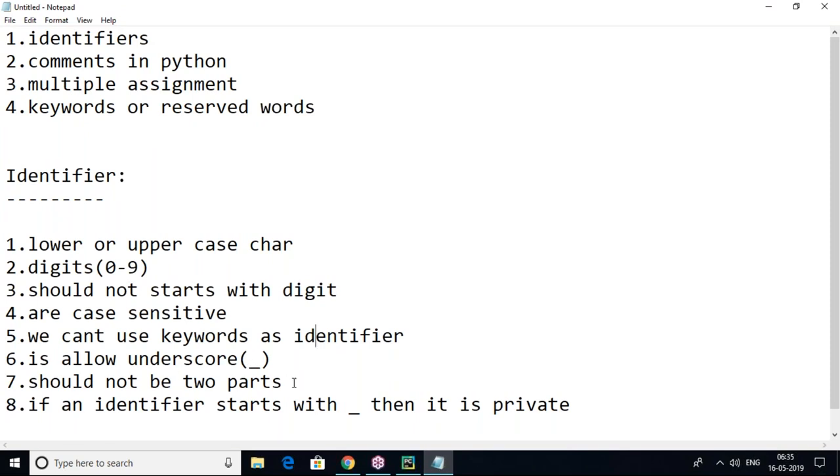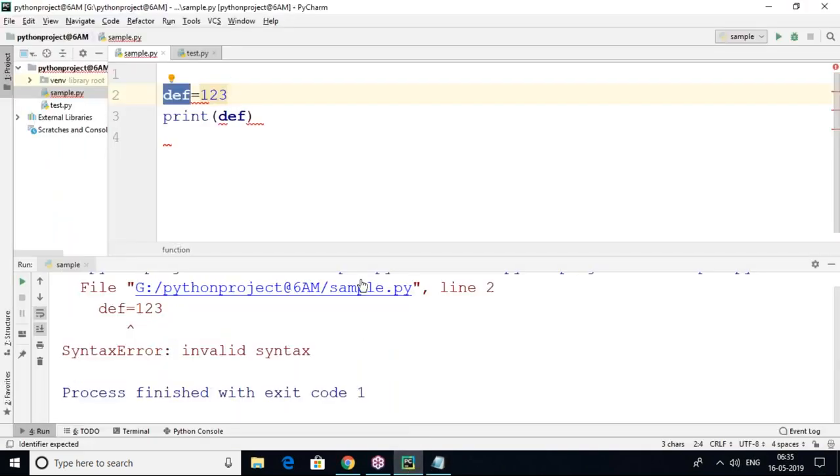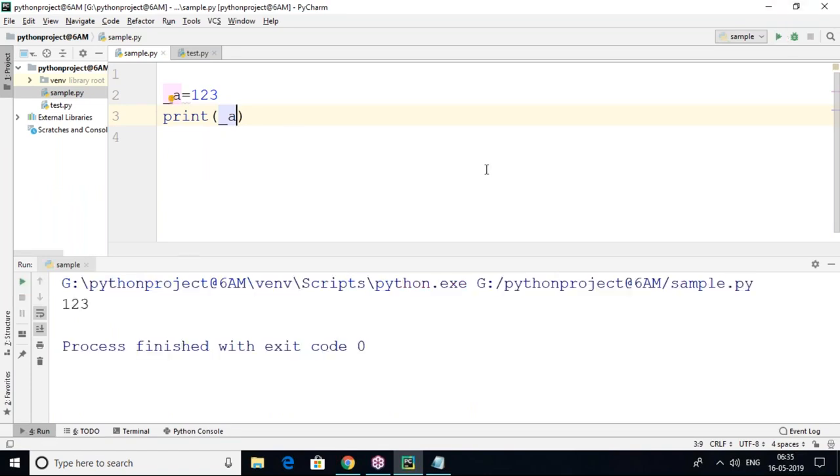Now, does an identifier allow underscore? Yes, an identifier allows underscore. For example, a underscore a is available. Yes, it is a private thing, we can say that. In other programming languages we write private or public, but in Python there is no public or private keyword. You only consider that if any variable or field starts with underscore, then it is private.